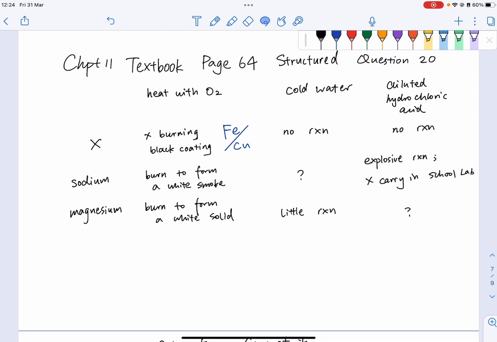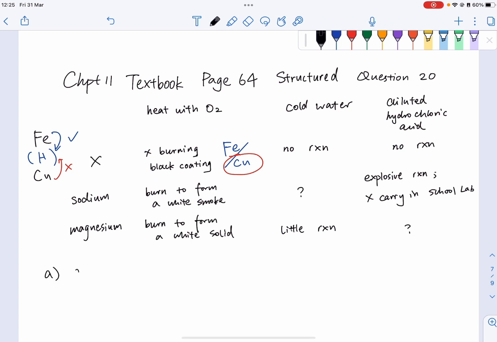And then for no reaction with water, either copper or iron, they won't react with cold water, right? But let's take a look at diluted hydrochloric acid. Remember, between Fe and copper, I asked you to write hydrogen in between, right? So remember, the elements in front of the hydrogen will be able to react. But the metals after the hydrogen won't be able to react. So here, no reaction happens, which means the answer should be copper, right? So here we write A as copper.